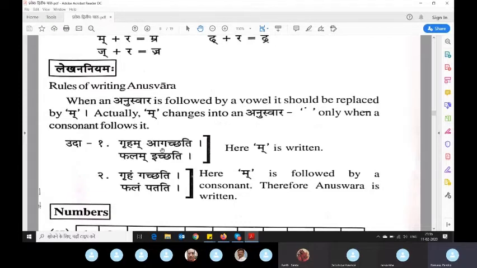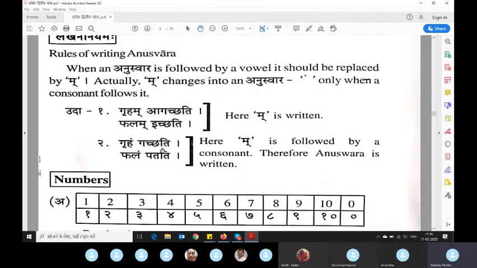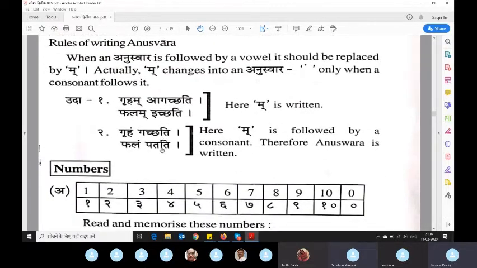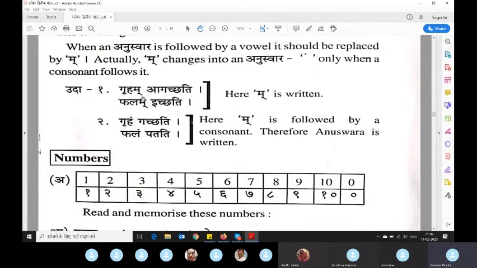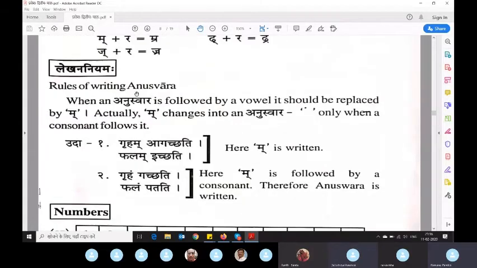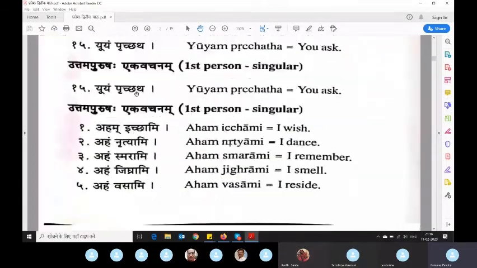So, hope this is clear now, right? Shall we move on? Just a minute. Gruham. Complete ma is not there, sir. No, complete Gruham. Ma is only what I'm telling, right? Ma, anuswara. Gruham. Complete ma. Tvam. Tvam is not akaranta, it is makaranta. The word is makaranta. Gruham.